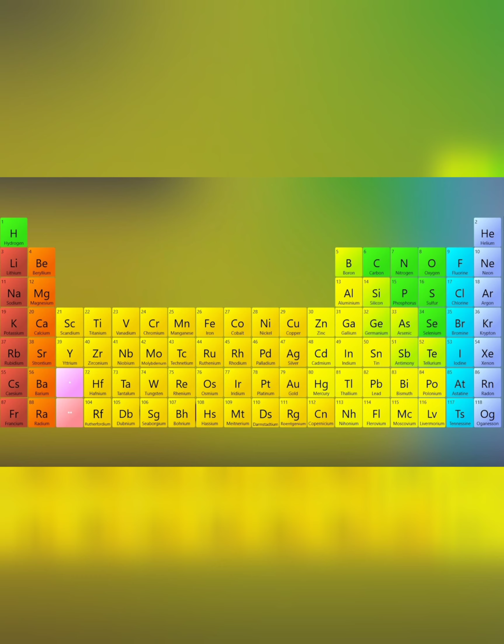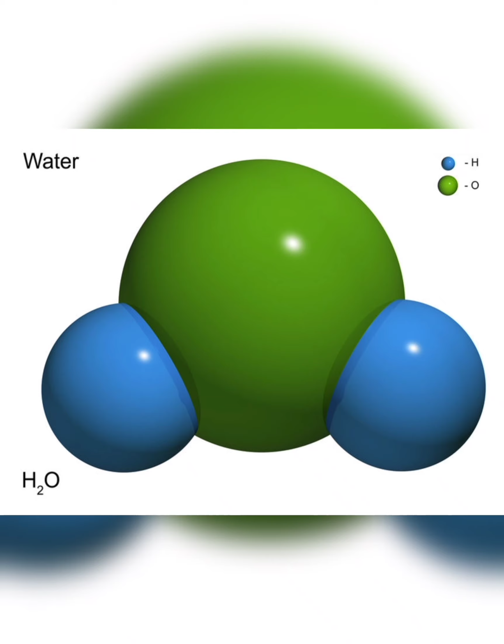Okay, so if we take a hydrogen element, in a hydrogen element we could only see hydrogen atoms, and we could see so many elements in the periodic table, and whatever we choose as an element, it only contains its constituent atom. Okay, so elements are those particles which only contain their constituent atom. Okay, I hope you understand.